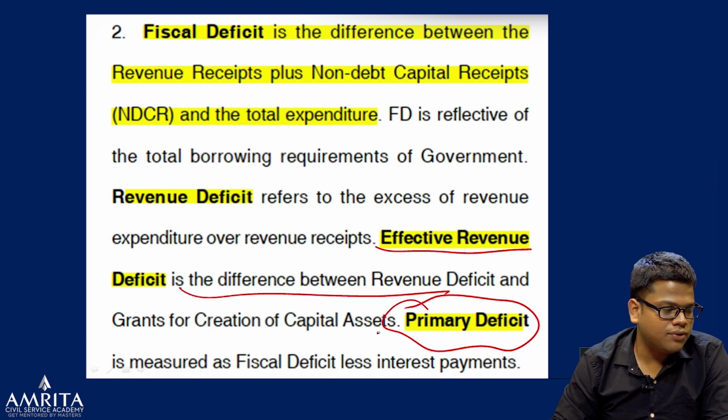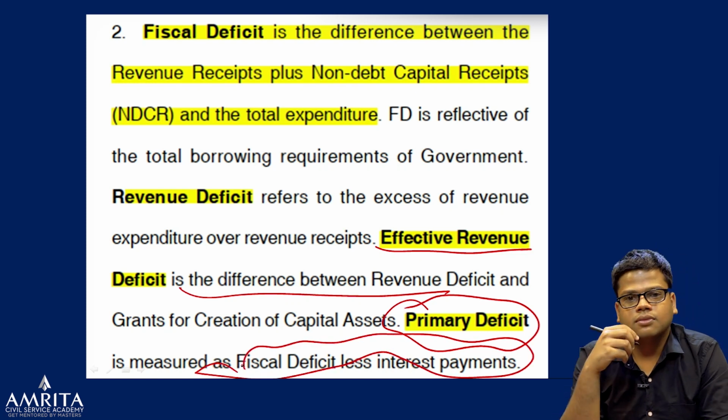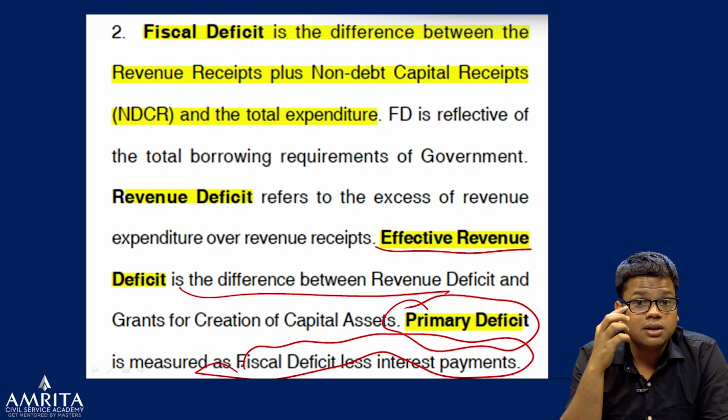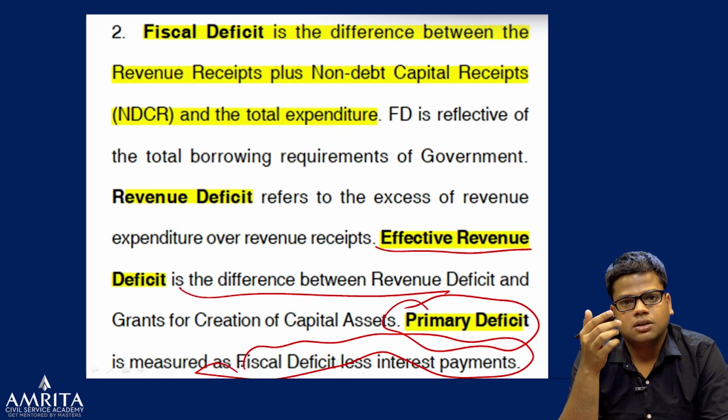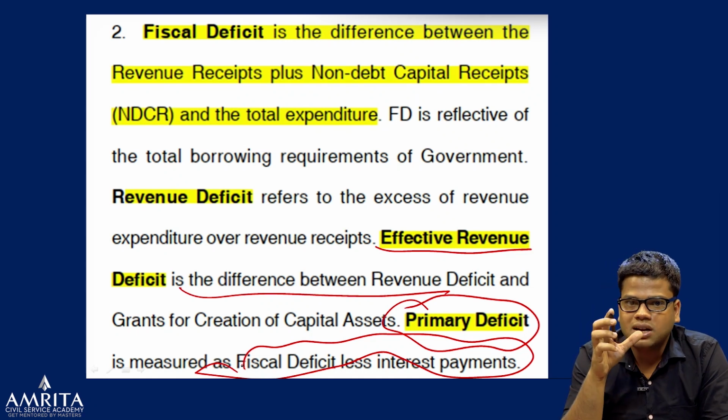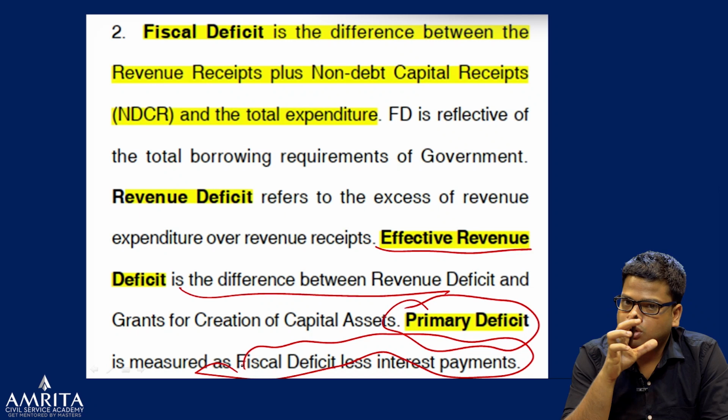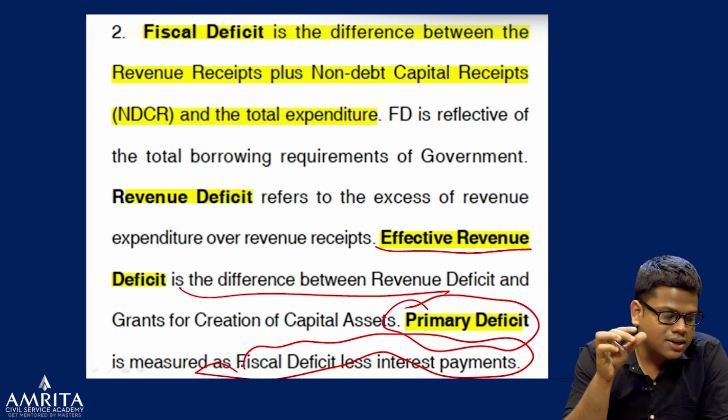Then we get the primary deficit. So it is the fiscal deficit minus the interest payment. It is the total fiscal deficit minus the interest payment, the primary deficit. Okay, so fiscal deficit was the total borrowing that we did, minus the interest payment.